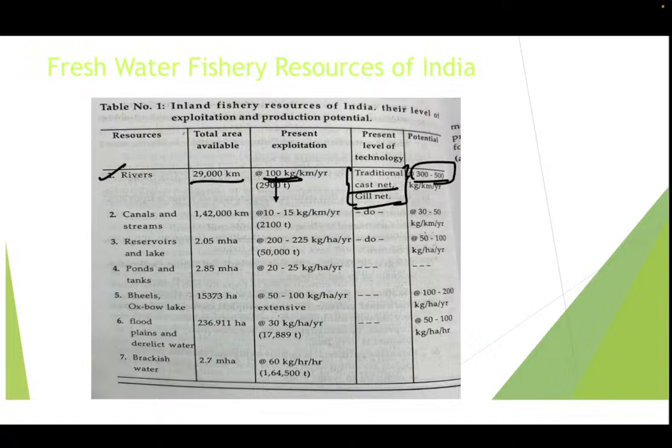Apart from rivers, there are canals and streams, reservoirs and lakes, ponds and tanks, bheels, and oxbow lakes. There are flood plains and derelict water, and there is brackish water. Children, we have already discussed what brackish water is. Now I will tell you what an oxbow lake is. An oxbow lake is a U-shaped lake formed when a wide river bend is cut off, creating a true standing body of water. It is basically a U-shaped lake, and hence the name oxbow lake.